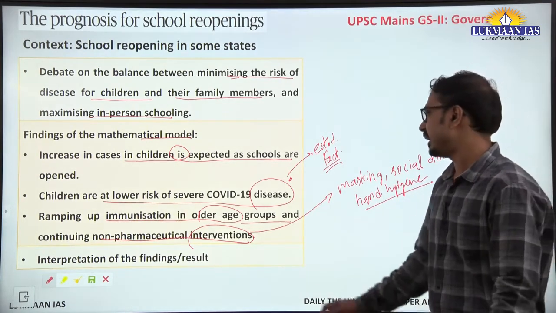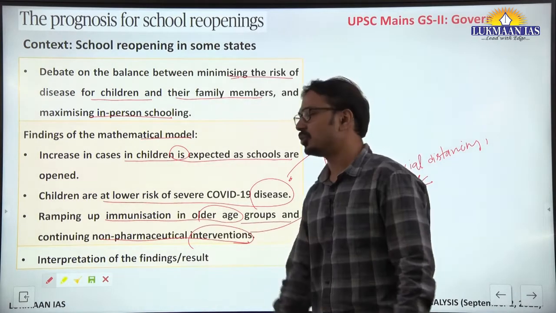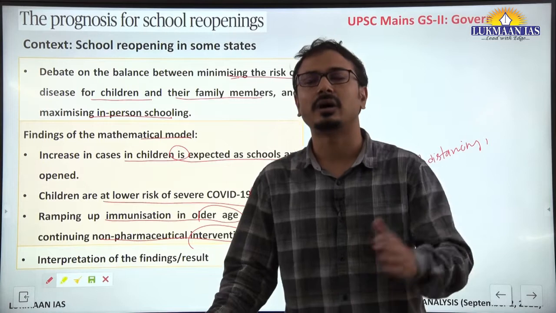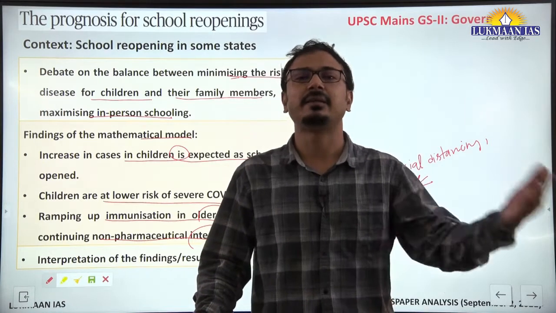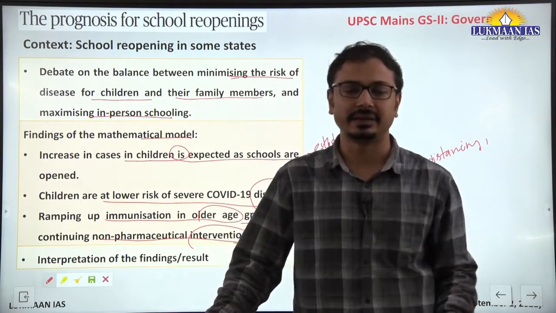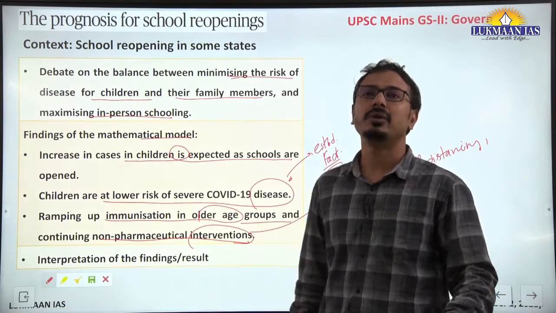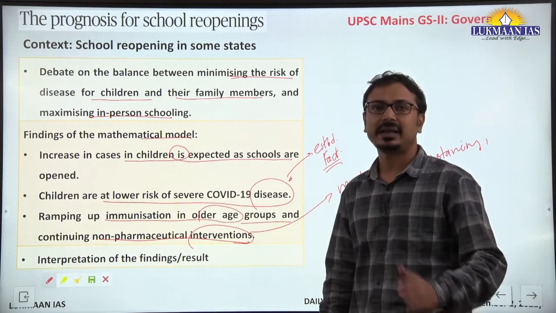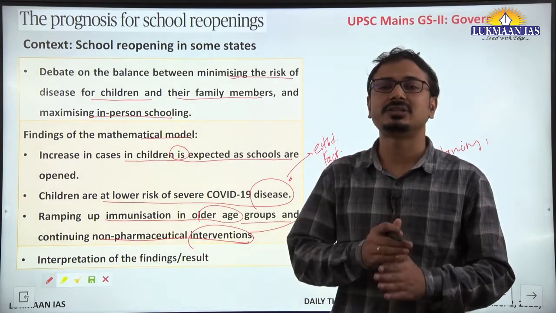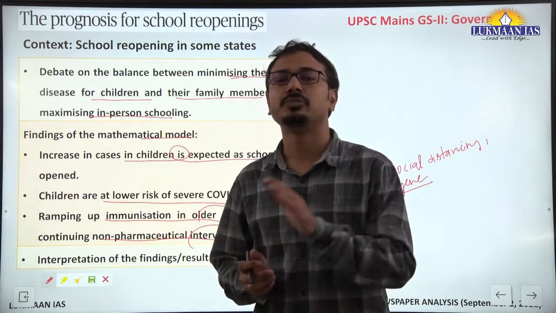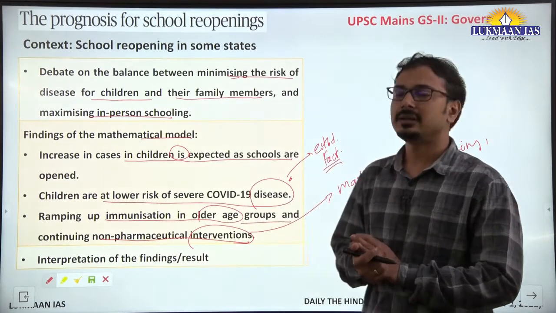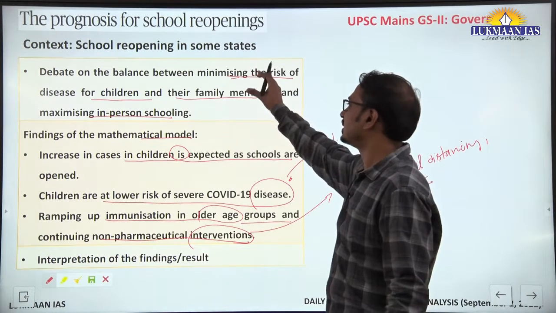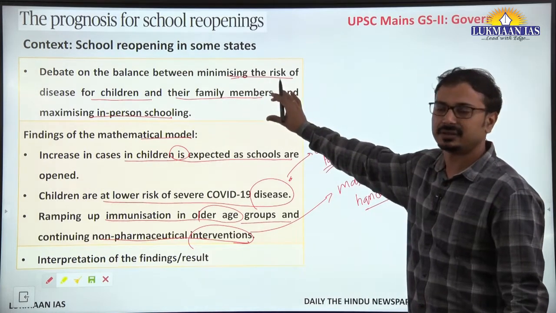At the same time, immunization in the older age group matters, especially when the children are going back to their houses: their parents and grandparents should be vaccinated. Those above 18 years of age in their households should be vaccinated at the earliest. Along with that, teachers and the other staff should also be vaccinated. In this manner, the study finds that we can balance these diverging interests.